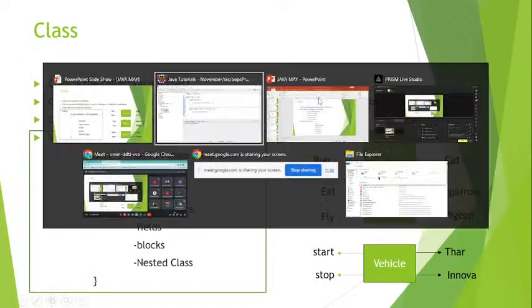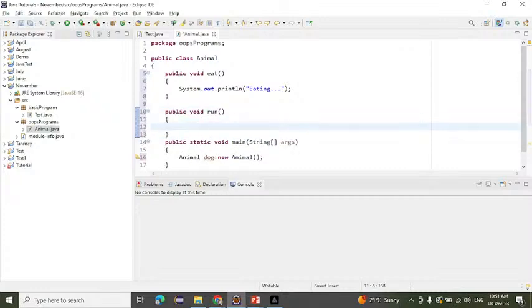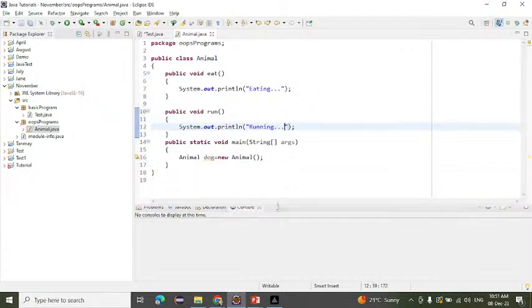Now we will create run also. Simply I will write here public void run. Inside that System.out, and here we will write running. Eating and running, I have created the two methods here, that is eat and run.